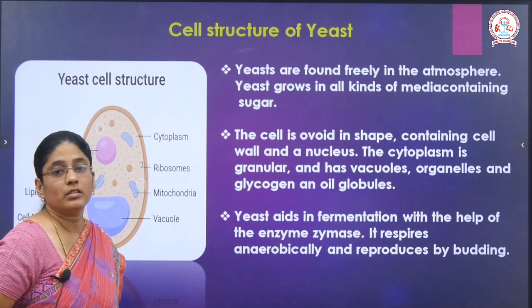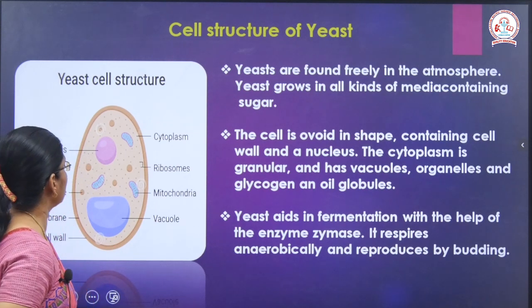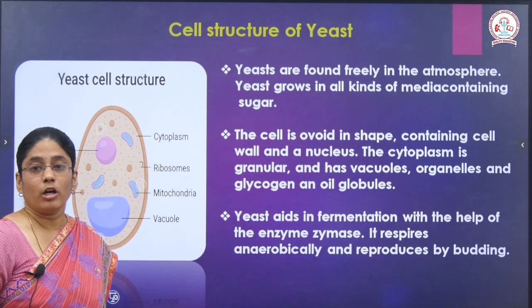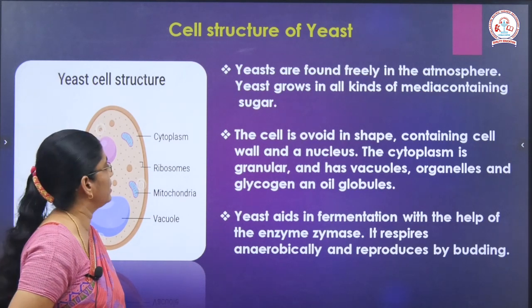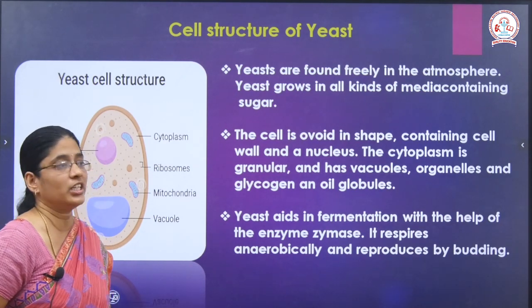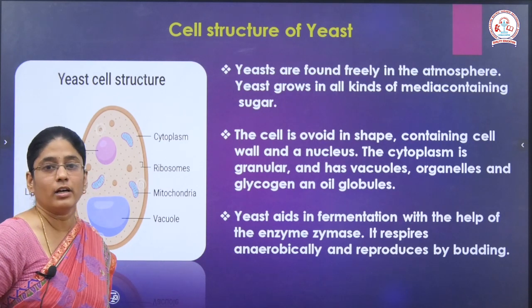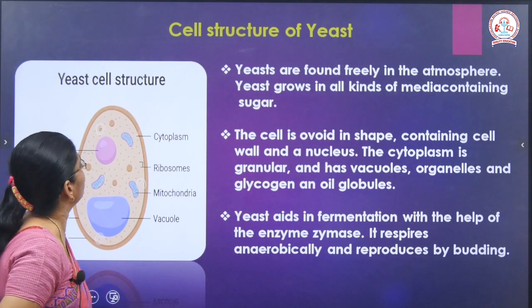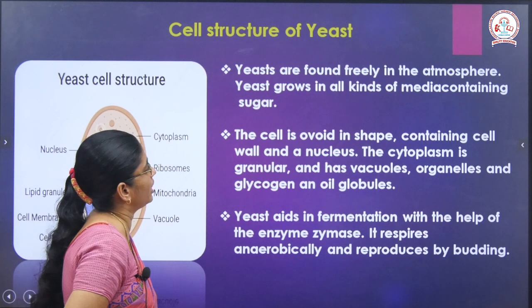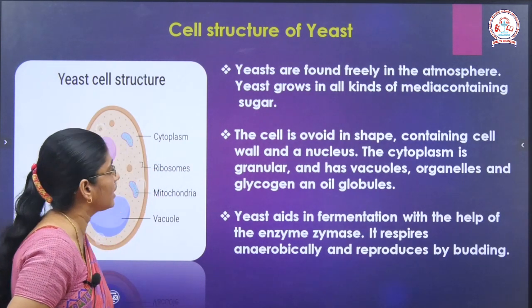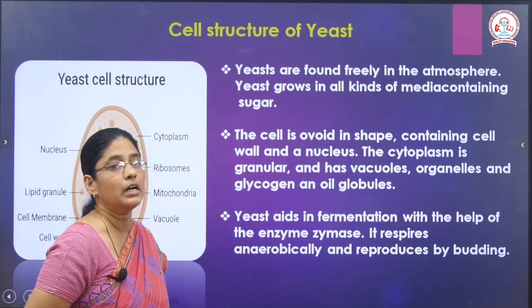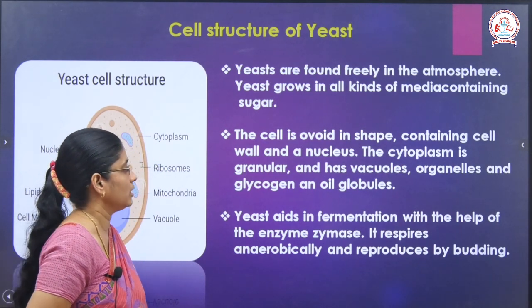Ribosomes are involved in protein synthesis, and cytoplasm, as you all know, is the living structure of the cell where all the cell organelles are embedded, and the jelly-like fluid or matrix, we call it cytosol. If you take the structure, the cell is ovoid in shape. It contains a cell wall and a nucleus. The cytoplasm here is granular and has vacuoles, organelles, and glycogen and oil globules.